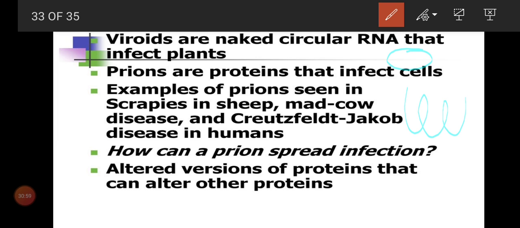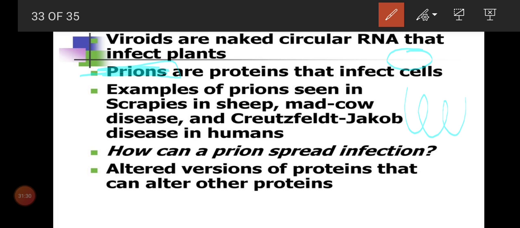Is that clear, children? So the next category is prions. It is not given in your book, but you just write and keep it. Prions are proteins. We learned that viroids have only RNA, no protein, but prions are only protein, no RNA or DNA. But this protein can cause many diseases.